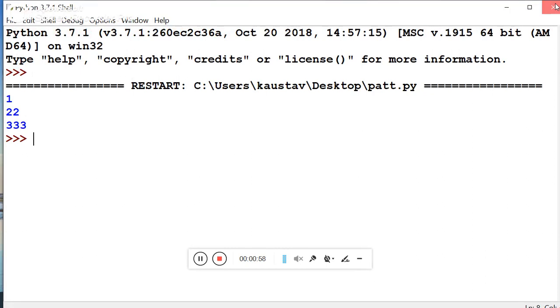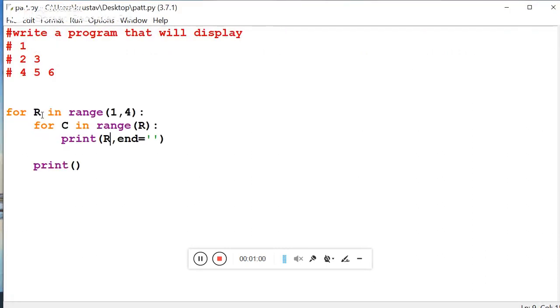Why has it happened? Once again, suppose the value of the r is 1. It will come inside. Initial value of C is 0. Starting value of this for loop 0 to 1 means 1 time. 1 has been printed. Once again the loop has been terminated. It will go over there. Fine. Value of the r is 2. Once again it comes inside this second for loop.